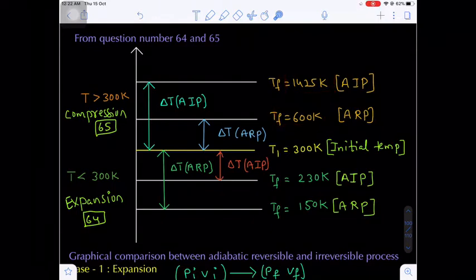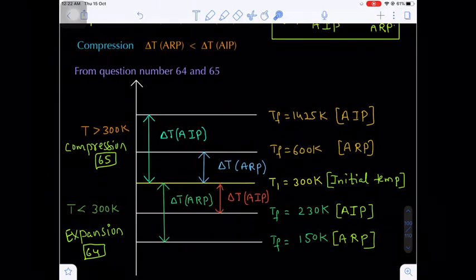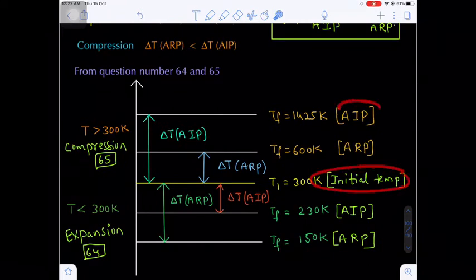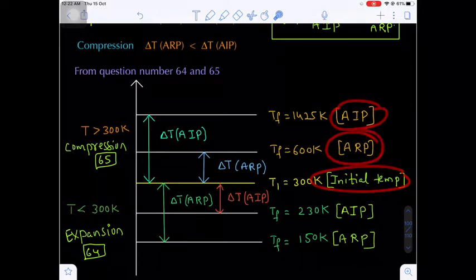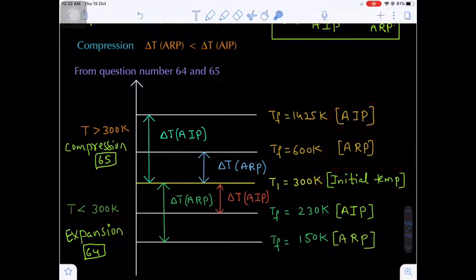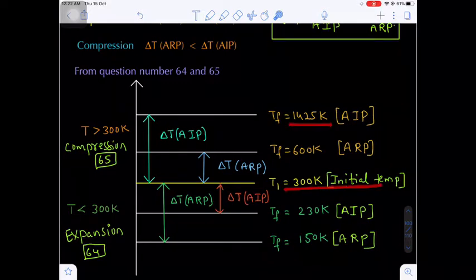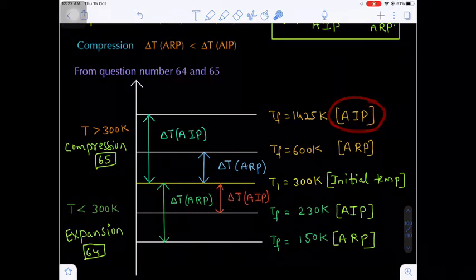Now, if you compare the temperature difference between the initial temperature and the adiabatic reversible and irreversible final temperatures, where is the temperature difference very high? From initial to 1425 the difference is very large. That means the difference for the adiabatic irreversible process will be more than for the adiabatic reversible process in case of what?